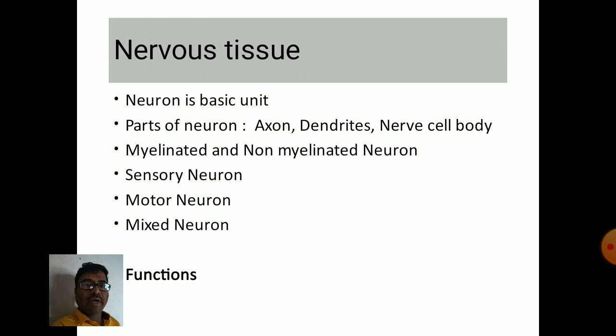Neurons are classified into three types depending on their function, that is sensory neuron, motor neuron, and mixed neuron. Sensory neuron carries sensory impulses from body to brain. Motor neuron carries motor impulses from brain to body, and mixed neuron carries both sensory as well as motor impulses. Hence, nervous tissue is responsible for carrying the impulses from body to brain and from brain to body.